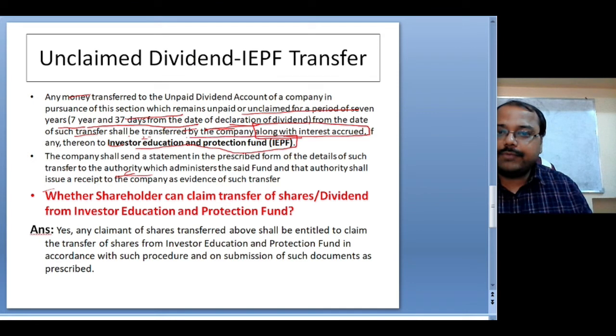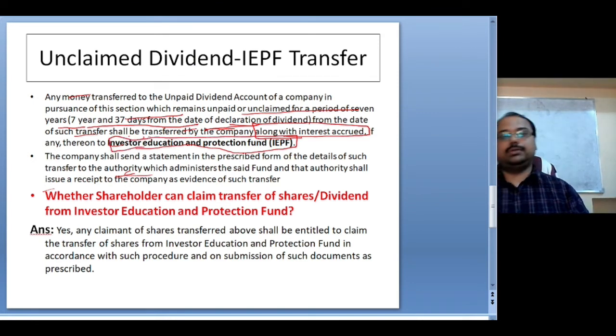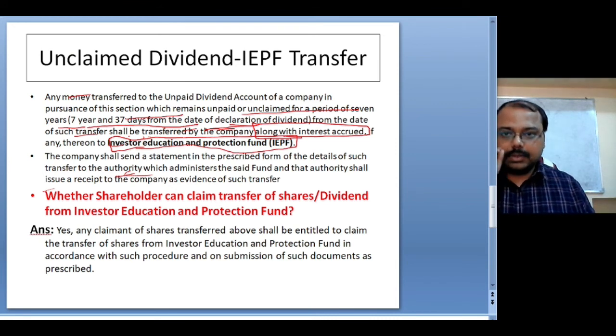It is the government fund, right? That is the Investors Education and Protection Fund. So the money which is unclaimed for 7 years has to be transferred to IEPF. Now the company shall send a statement in the prescribed form, in detail, of such transfer to the authority which administers the said fund. That authority shall issue a receipt to the company as evidence of such transfer.